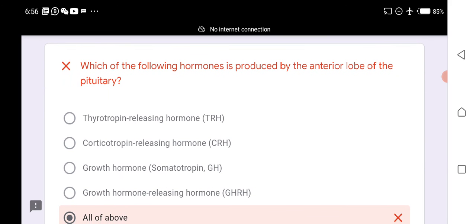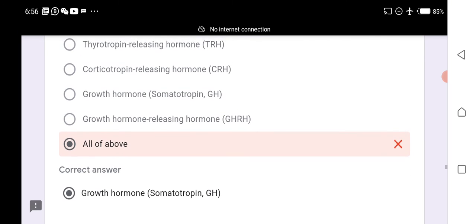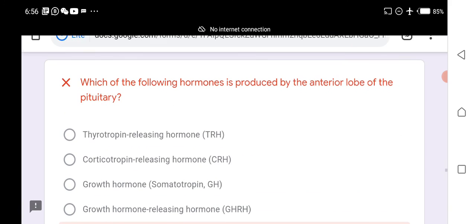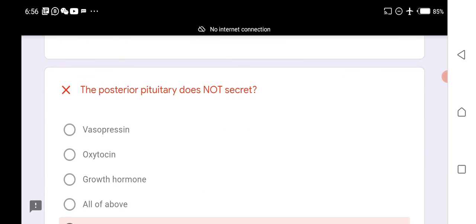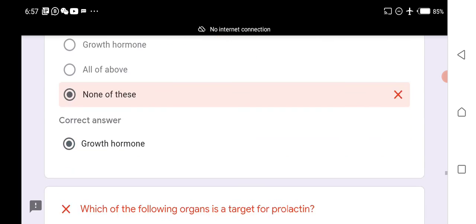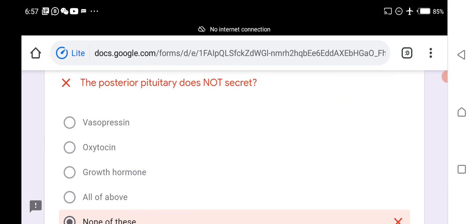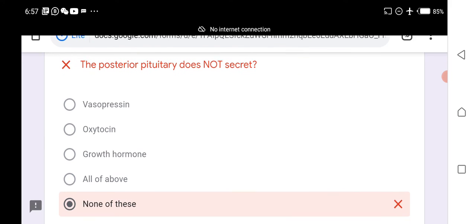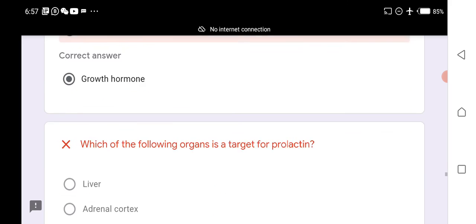Which of the following hormones is produced by the anterior lobe of the pituitary? Growth hormone, somatotropin or GH, is released from the anterior lobe of the pituitary. The posterior pituitary does not secrete growth hormone. Oxytocin and vasopressin are both secreted from the posterior pituitary.